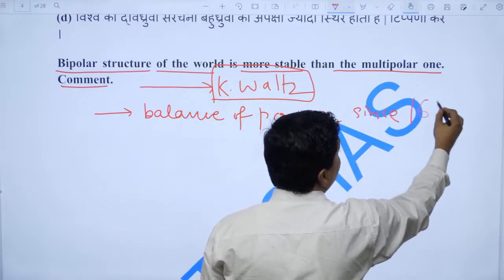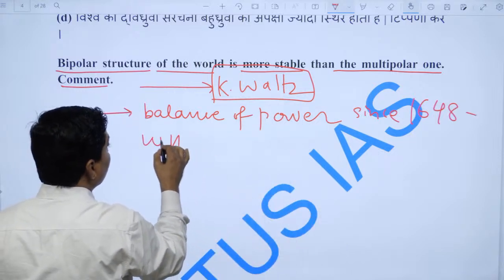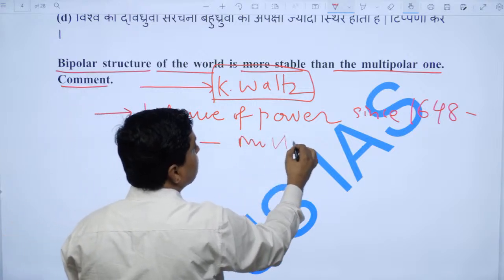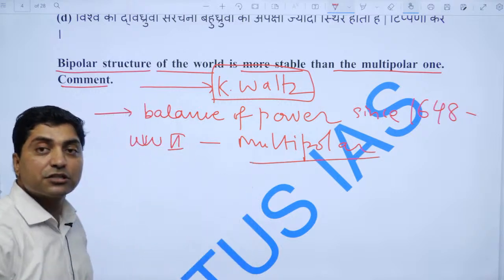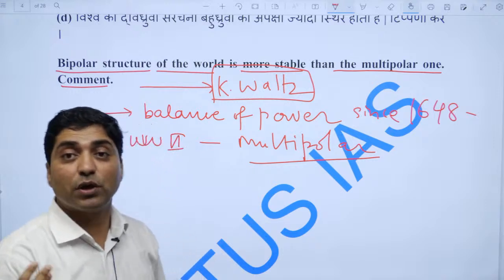And one should talk about how from Westphalia 1648 to World War II, the world was multipolar, right. In a multipolar world, the world witnessed many small wars but also large wars, for example World War I and World War II.